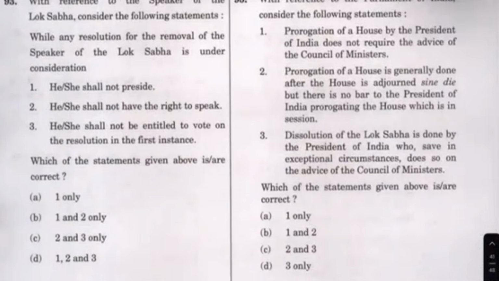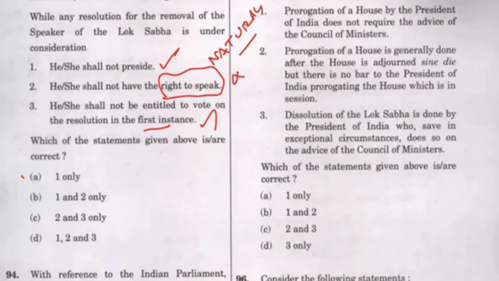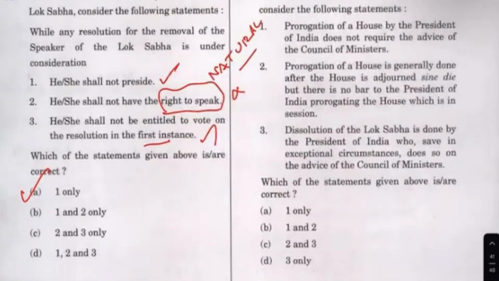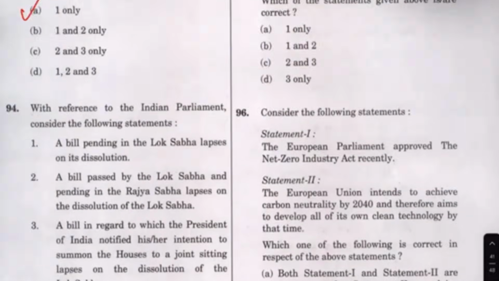Lok Sabha speaker, this is a direct question, not precise. Not have the right to speak. Everybody has the right to speak. It is natural justice. You cannot do that. You cannot stop that. This is not true. Shall not be entitled to vote on the resolution first incident. Actually, shall be entitled. Here, the Lok Sabha speaker is a member of the parliament. So this is a direct polity question. This should have been taken. See, this and all should come here. But anyways, I will leave this also.